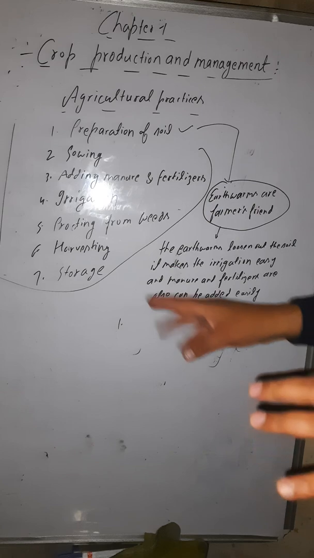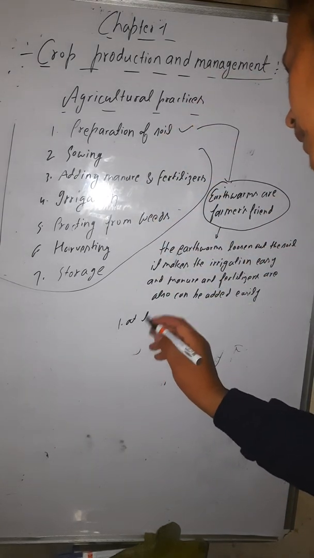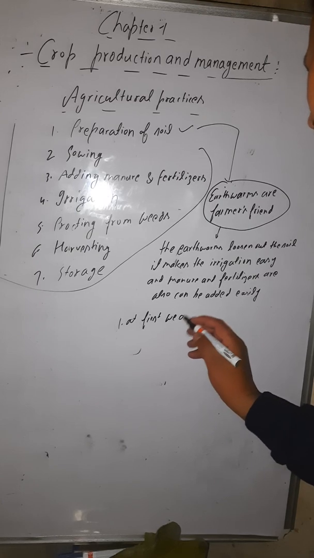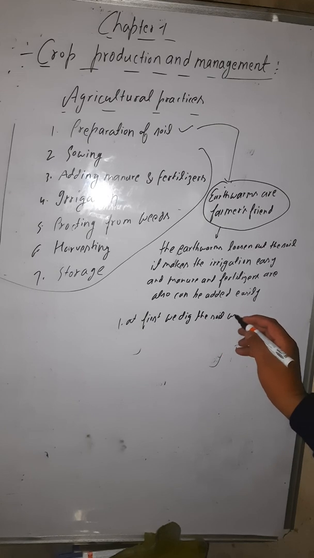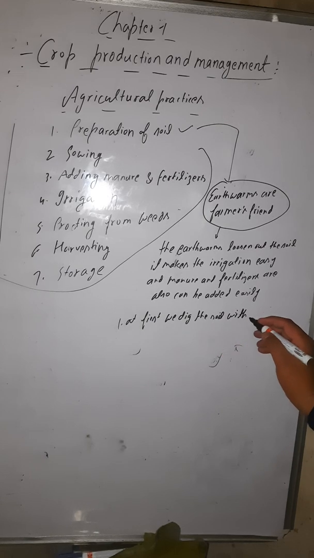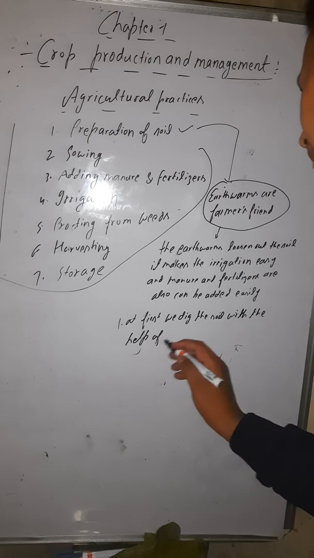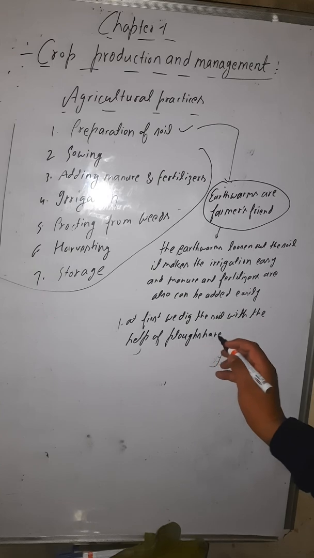So at first we dig the soil with the help of plowshare or cultivator.